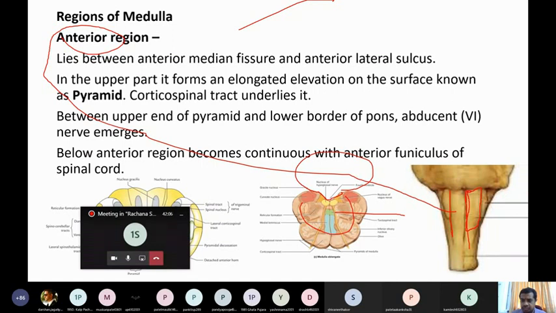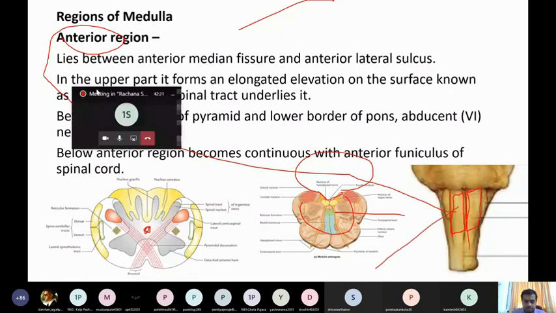You can see one. Clear? Now this is known as the pyramid. So this part is known as the pyramid.